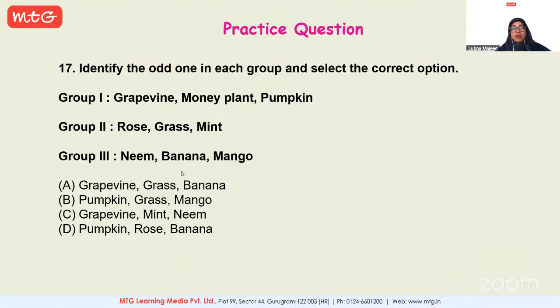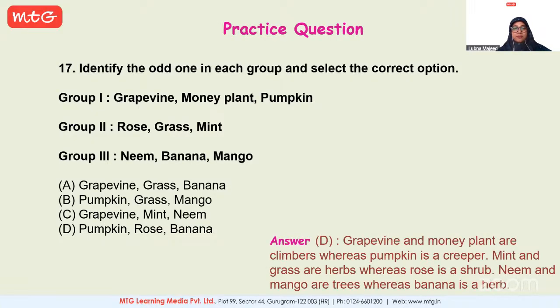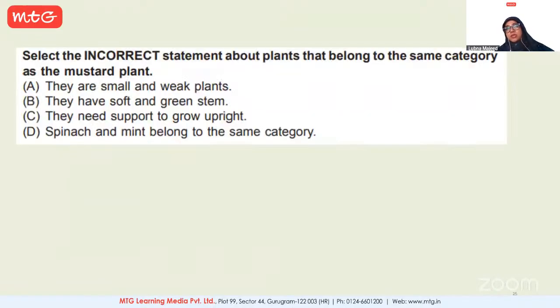Neem, banana, or mango. Okay, why is banana the odd one out over here? Banana is a herb. Neem and mango are trees, because their stem is soft, even though it's bigger than us. Yes. Okay. So the correct option is D. Okay. All right. Moving on to the next one.